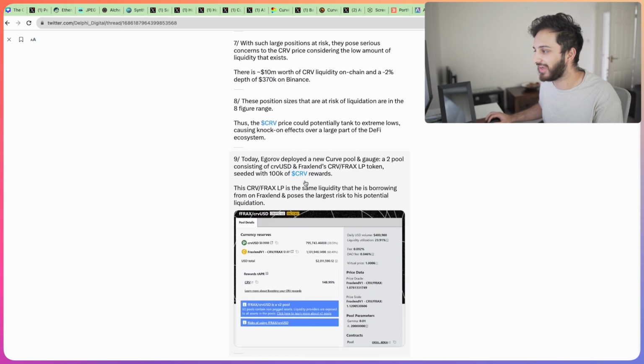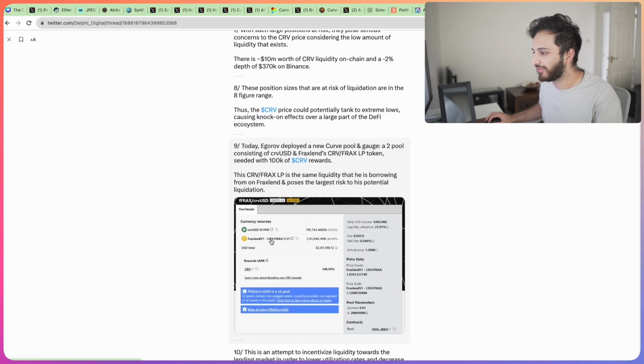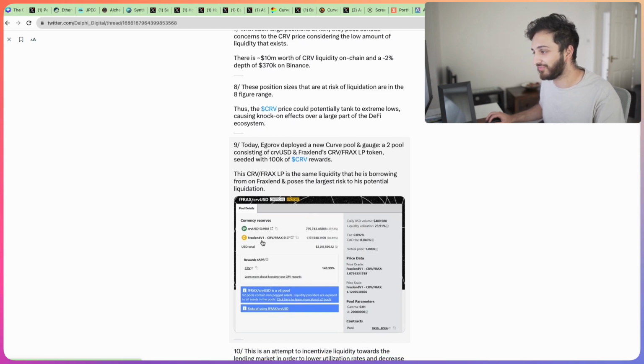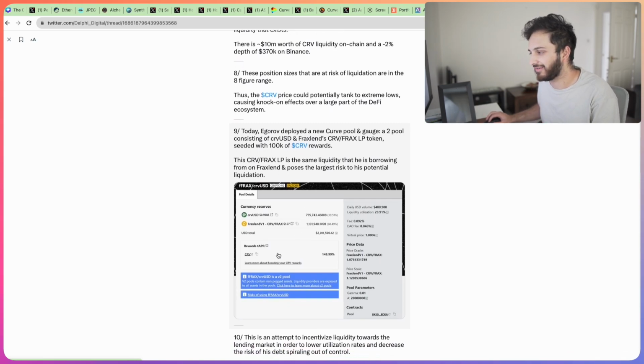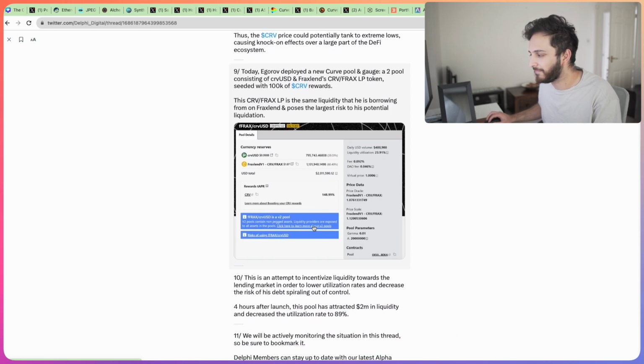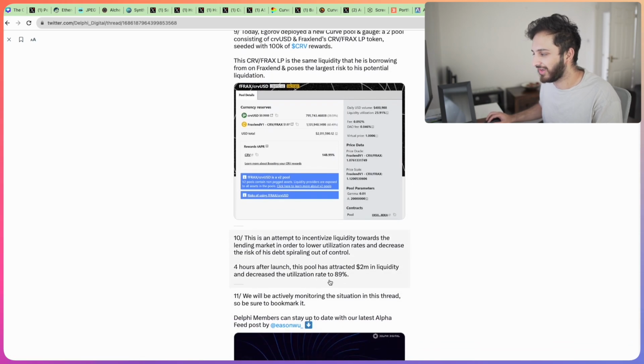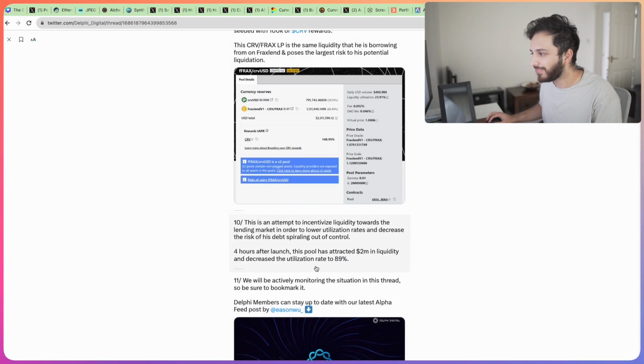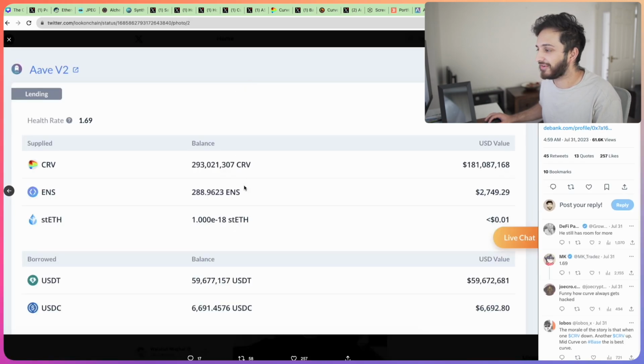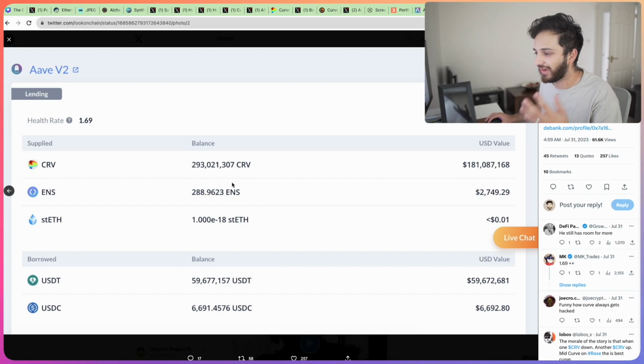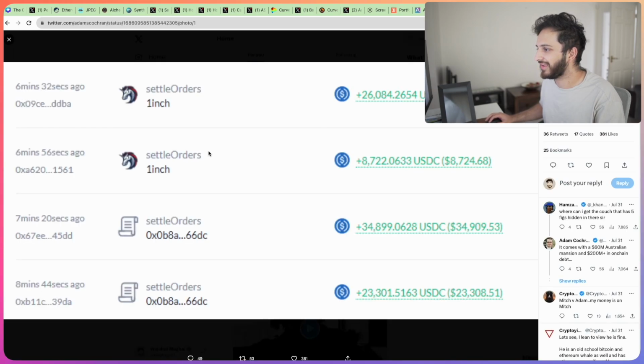So the first thing that Michael did was he actually deployed a new Curve pool, and this was basically a tokenized version of his Fraxlend position paired against crvUSD. And this was gaining a lot of CRV rewards. The APR was really high, and so that did attract a fair amount of liquidity, and that did help to decrease his utilization rate to, it's still around 90%. Ultimately, though, that wasn't enough, and we saw him scrambling around to basically protect his health factor, and what we did see is that he was getting $10,000 to $20,000 in batches from here, there, and everywhere to just help repay this loan, and he was trying to do this as quickly as possible.